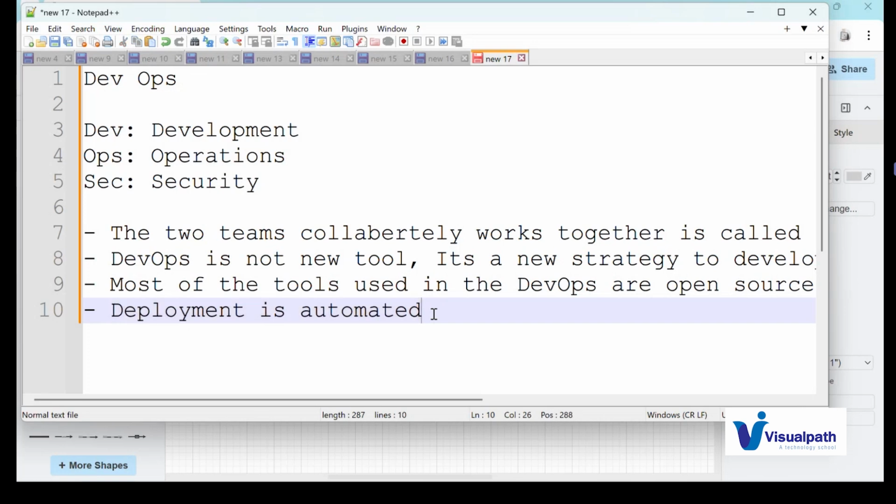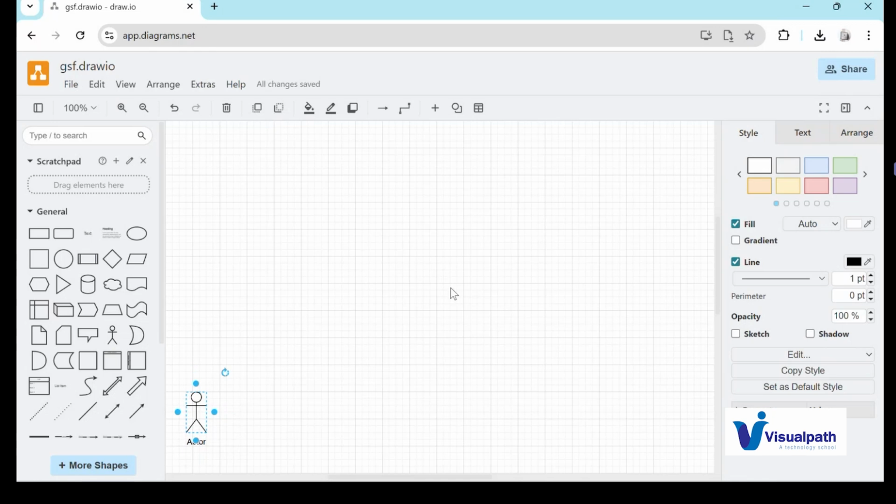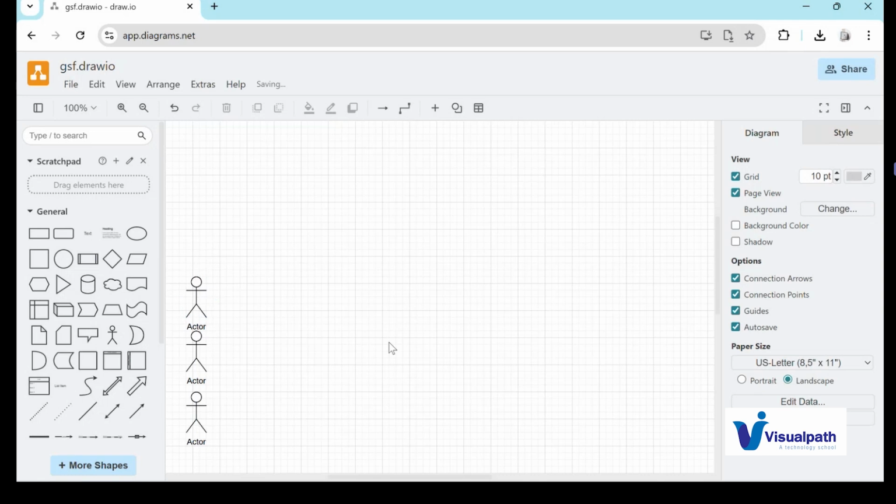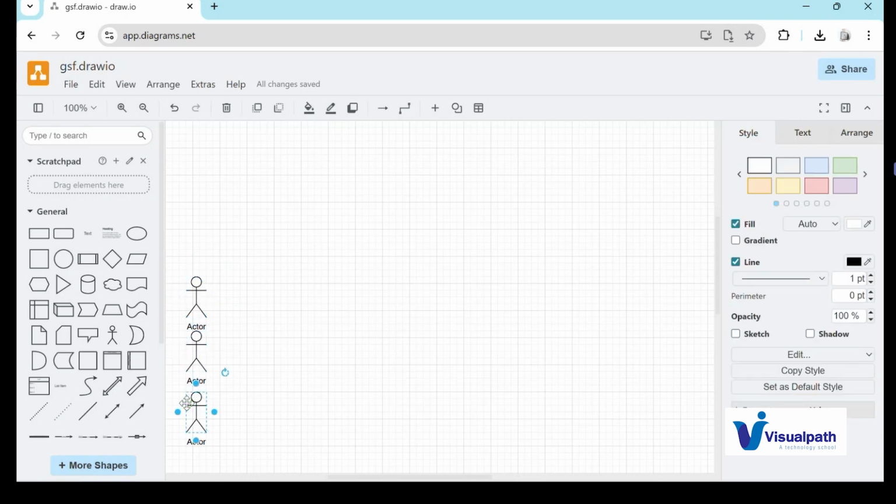Let's see how we can achieve this automation via DevOps. I have one developer, developer A, developer B, and developer C here. During real time, these developers will be working in terms of modules, that is module A, module B, and module C here.